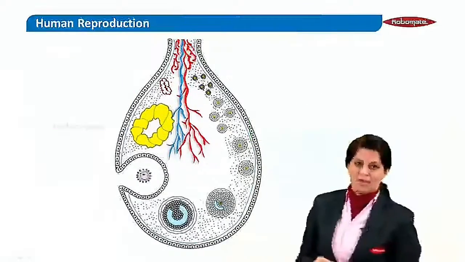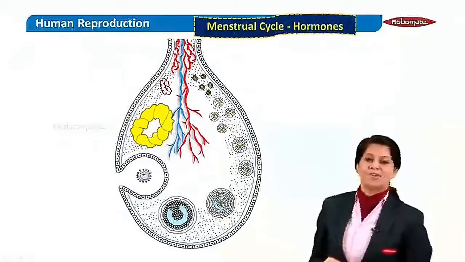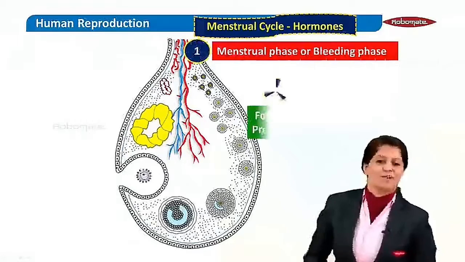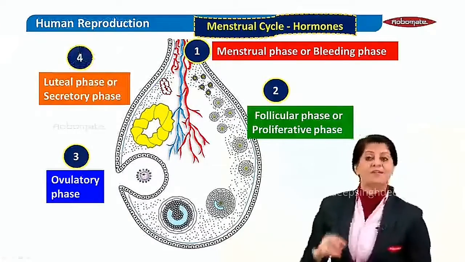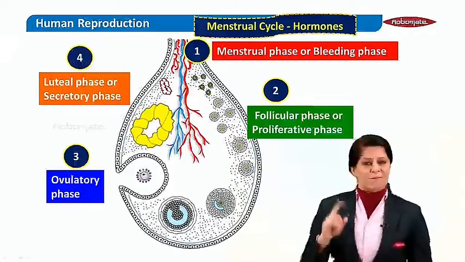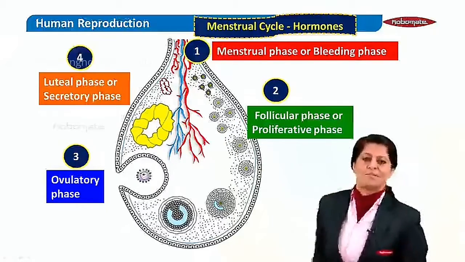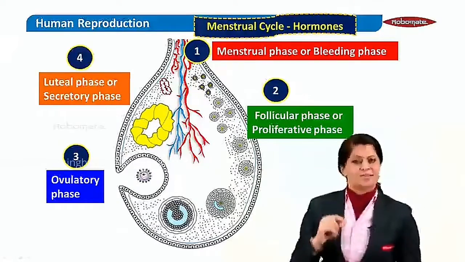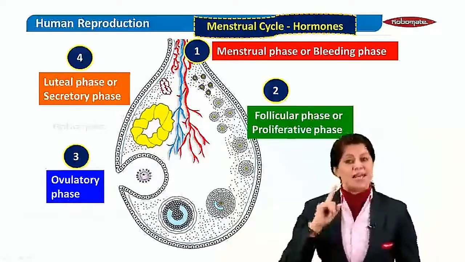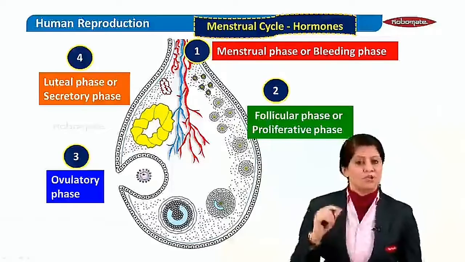Now talking about the hormones of the different phases of the menstrual cycle. As far as hormones are concerned, the first phase is the menstrual phase, when the bleeding occurs. Why does the bleeding start? Because the endometrium has sloughed off.